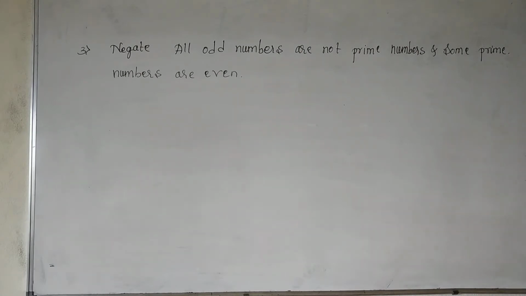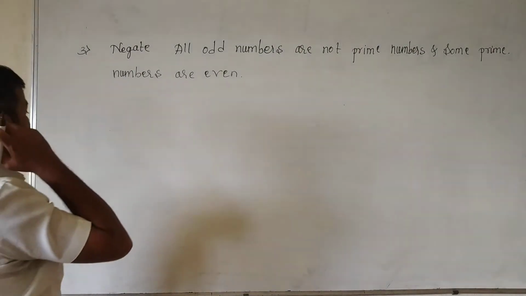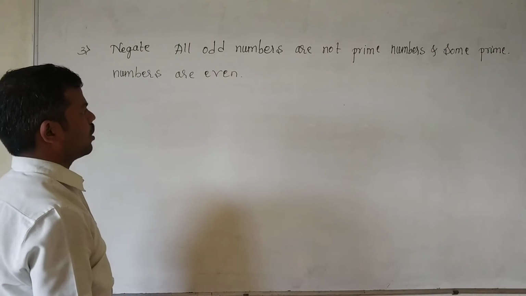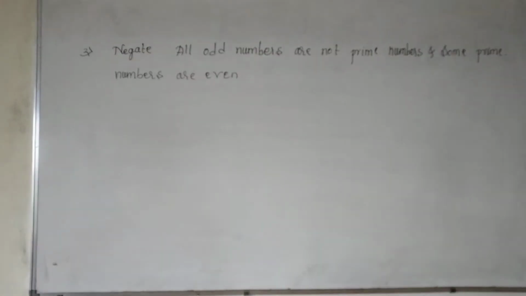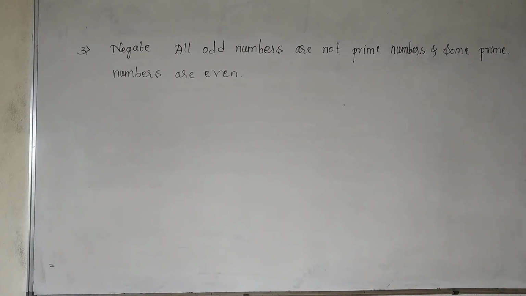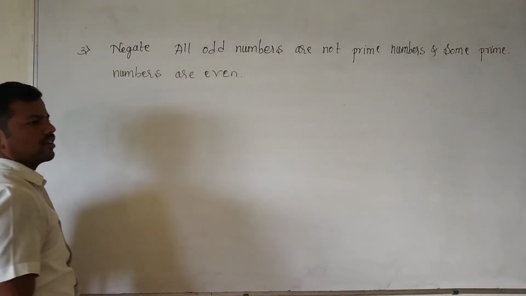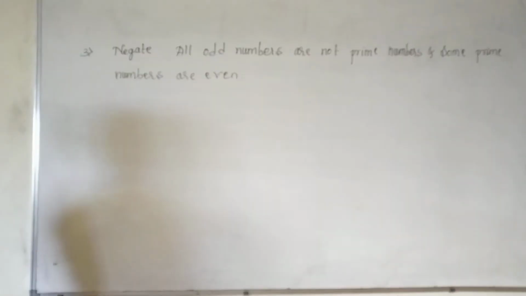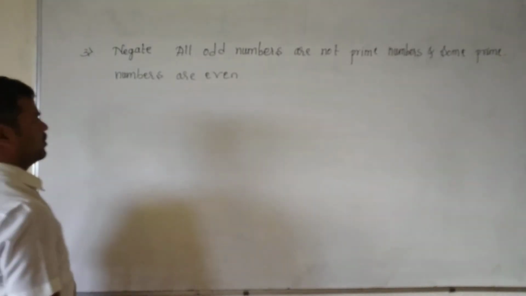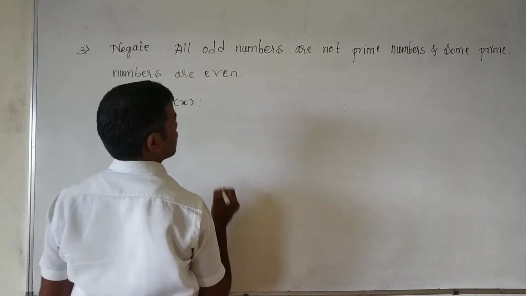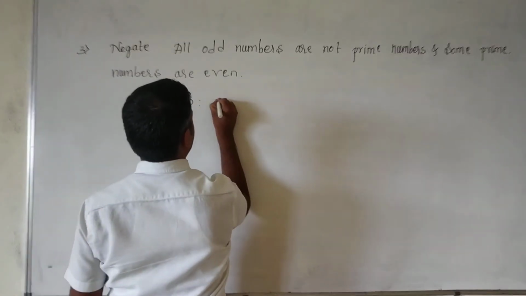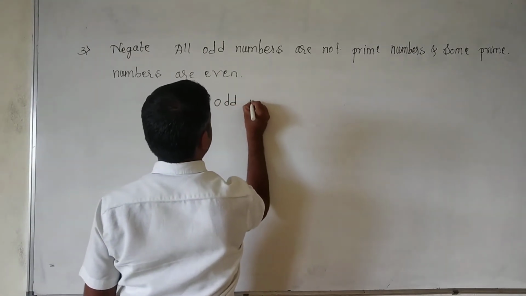So we have to negate: all odd numbers are not prime numbers, and some prime numbers are even. First we have to identify the open sentence. For all is a universal quantifier. First we identify the p of x statement. That is, odd numbers